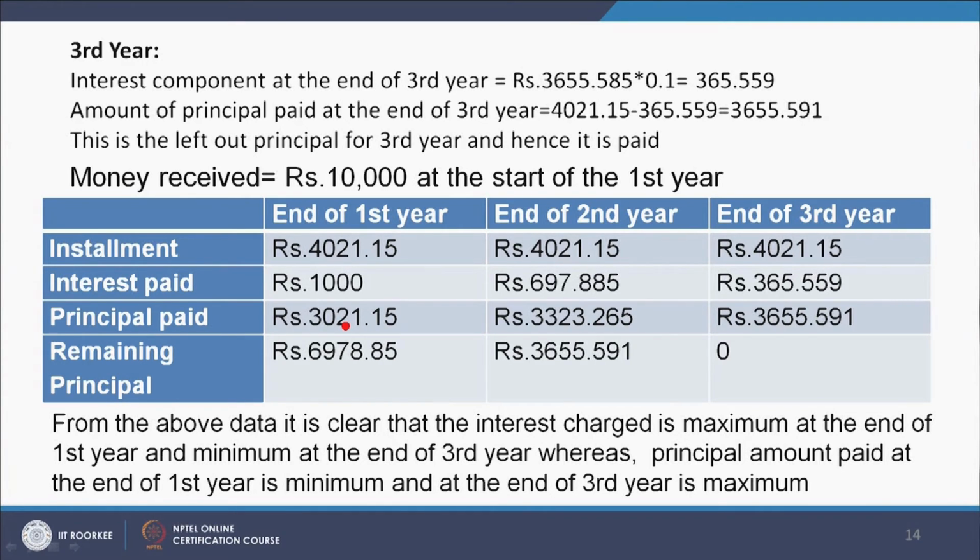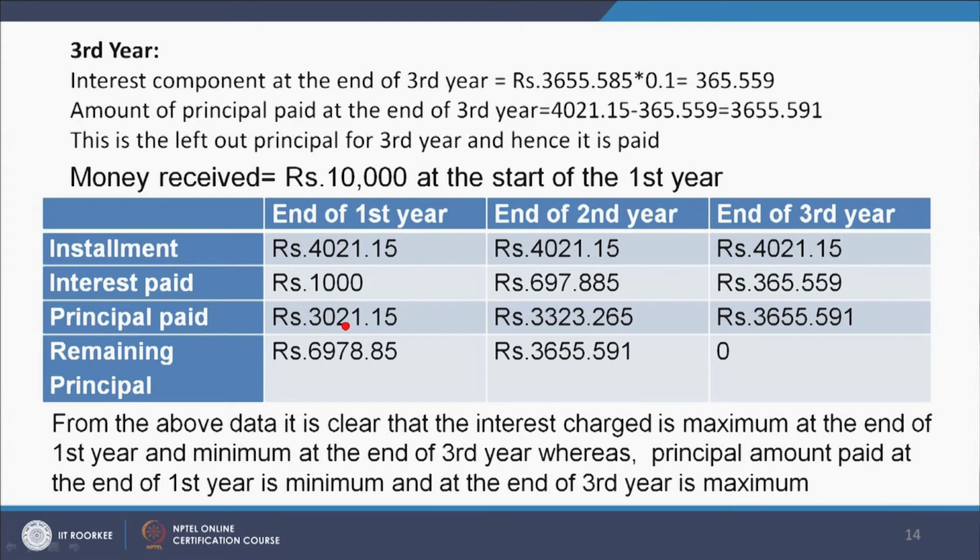At the end of the second year, the interest drops down to 697.885, and at the end of the third year it drops down further to 365.559. Principal paid in the first year is 3021.15. At the end of the second year it rises to 3323.265 and it further rises to 3655.591 at the end of the third year.